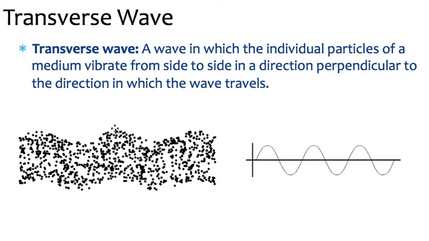An example that's not written here would be if you took a piece of rope and shook it up and down. It would make this pattern when you do that, and that would be a transverse wave.